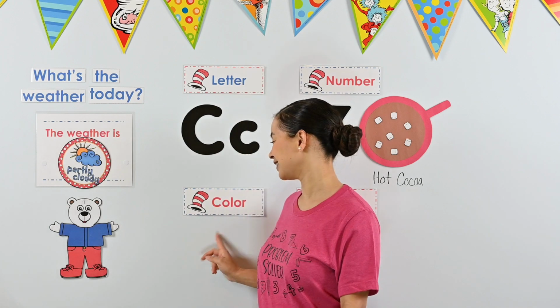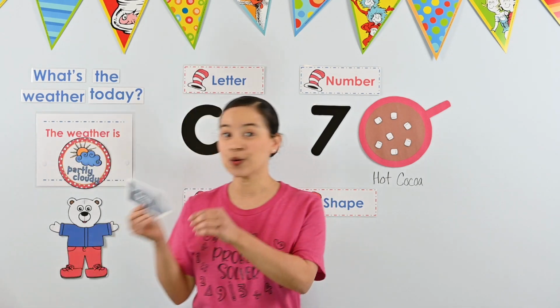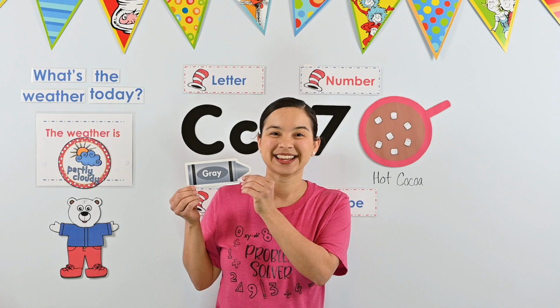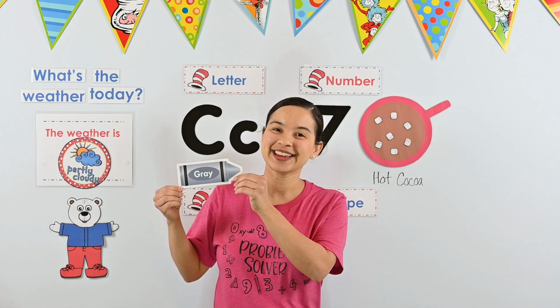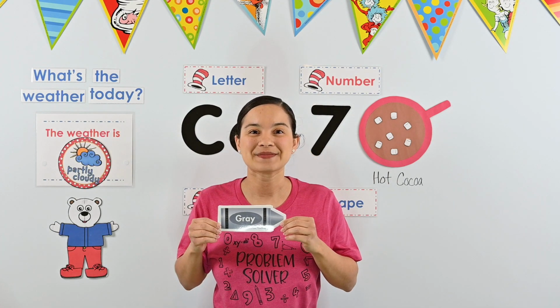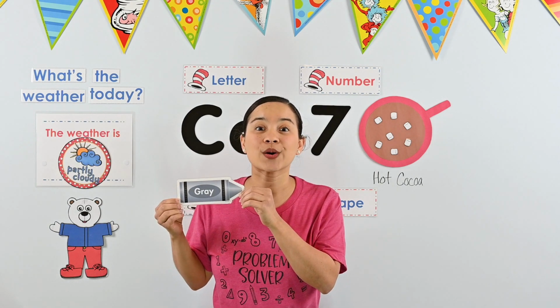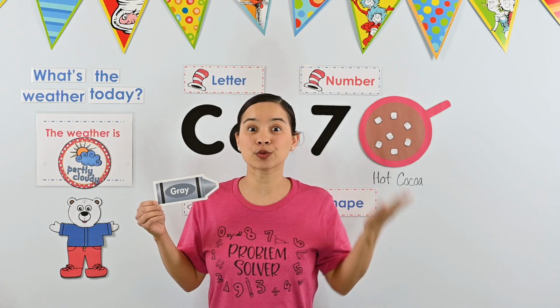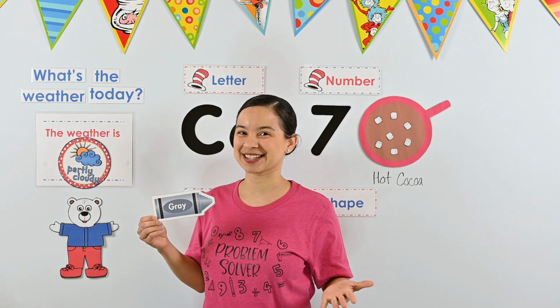But for now, let's move on to this week's color. Okay, are you ready to see our color of the week? Here it is. Do you know what color this is? It's the color gray. Can you say gray? Awesome. This week, we're learning about the color gray. Today, we are going to be color detectives. We are going to find something gray in the room where we are. Can you do it? Let's sing our color detective song.